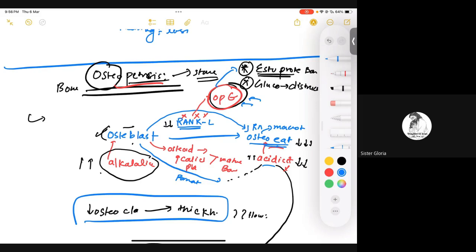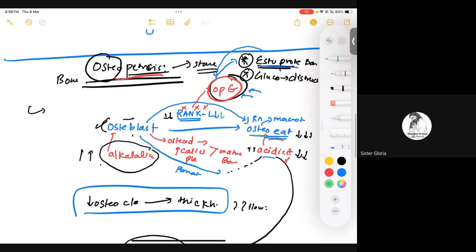So estrogen basically increases OPG, and it would decrease RANK ligand, right? Once the ligand is decreased, osteoclastic activity decreases. So that's basically the mechanism. How does estrogen save your bone? Is that clear?